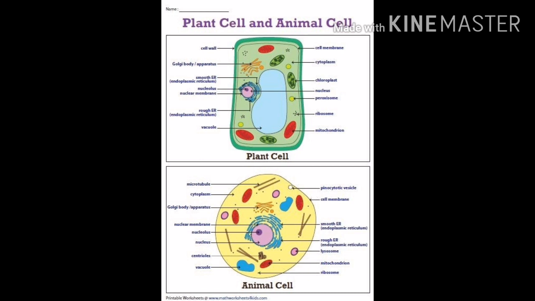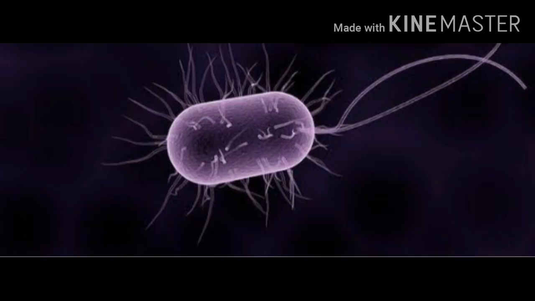Simply, the prokaryotes can possess some locomotory organs like flagella or cilia. What is flagella? Flagella is a single thread-like structure which helps in the locomotion or movement of the organism, because the organisms are very simple and they don't possess any typical locomotory organs. So for movement, they take the help of cilia or flagella.